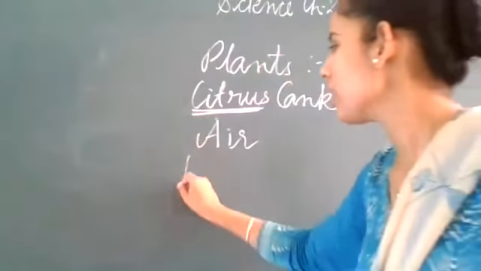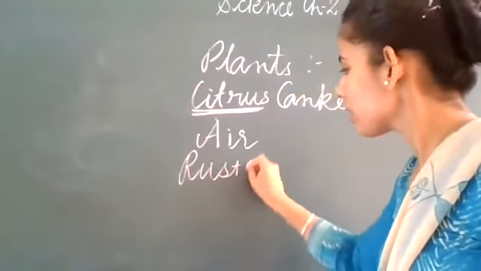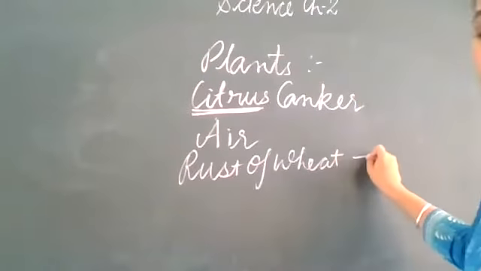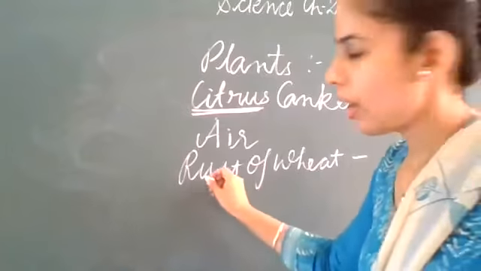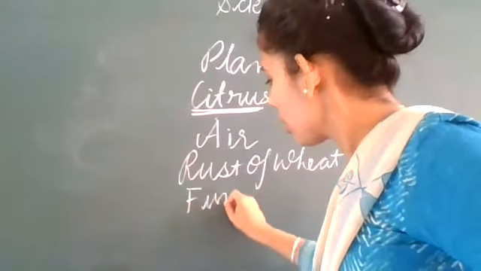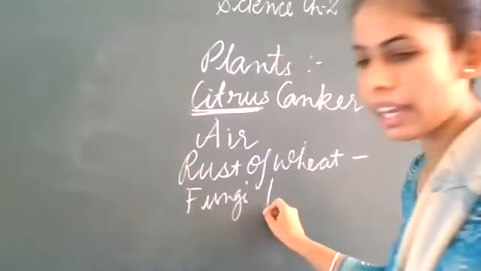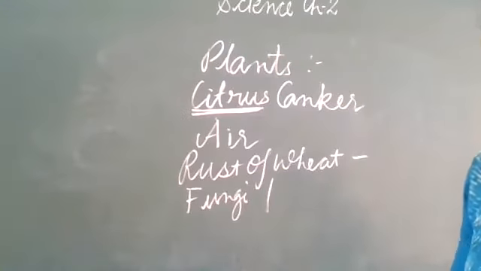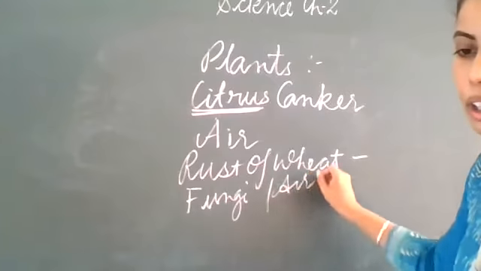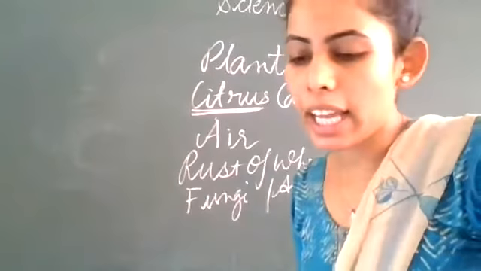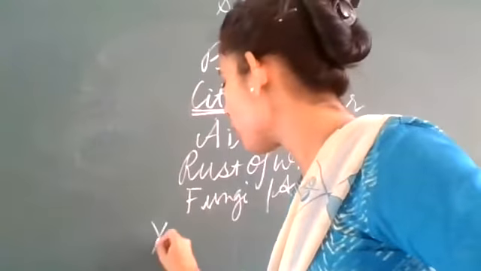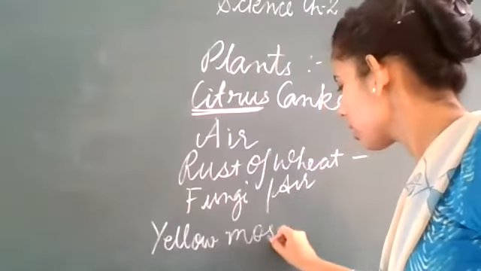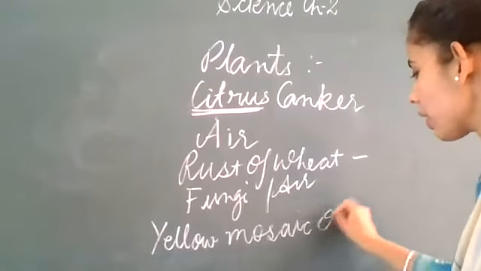We have discussed the rust of wheat. It is caused by fungi, and the mode of transmission is air or seeds. And the yellow vein mosaic of okra.